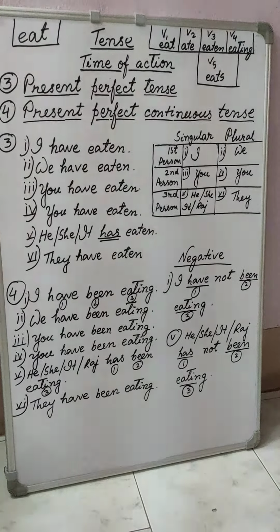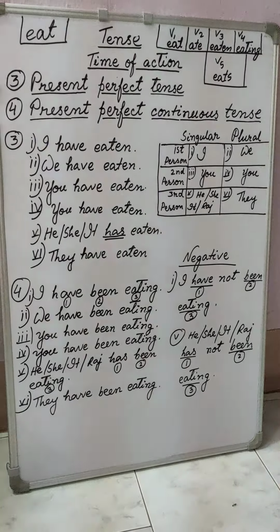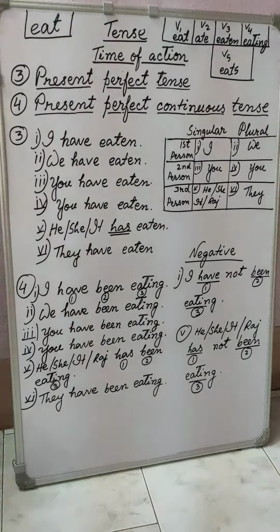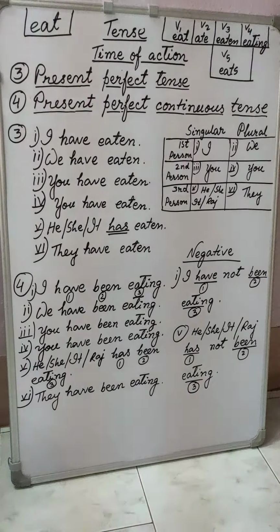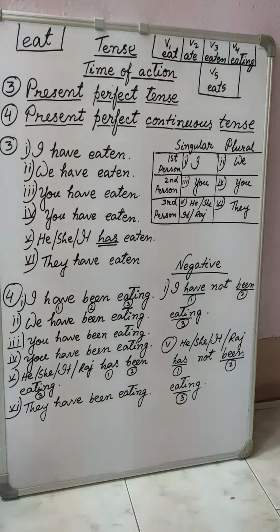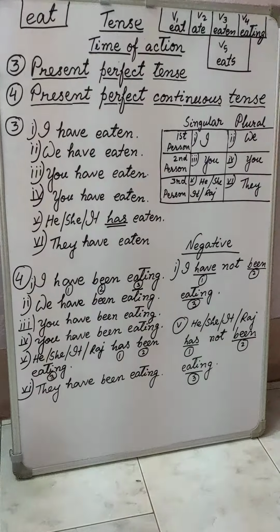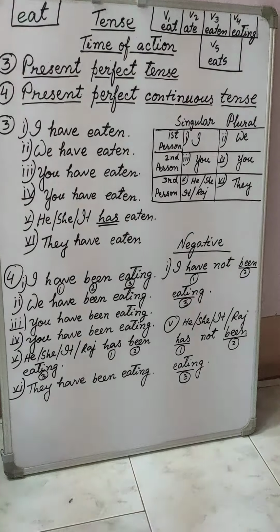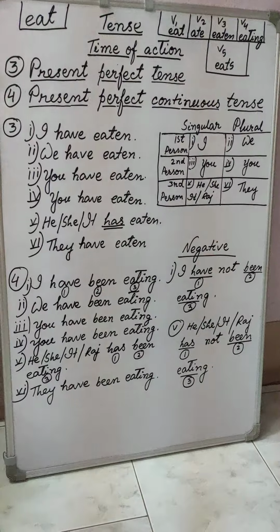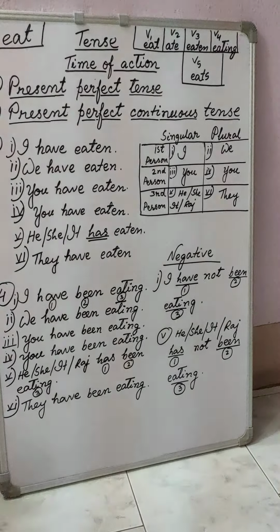Then I ask what did you do, what are you doing, and you will tell me, ma'am, from 10:30 a.m. to 11 a.m. I have been eating. So this is your use of present perfect continuous tense. I have been eating. This is the combination of two tenses.